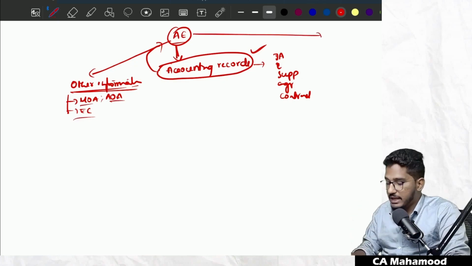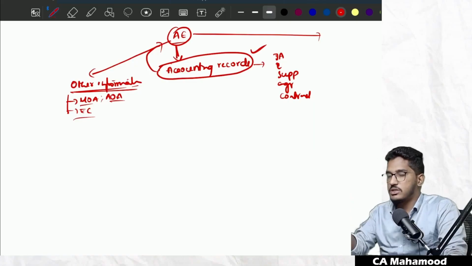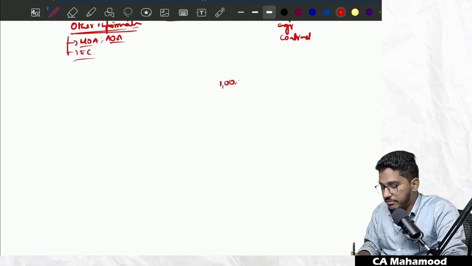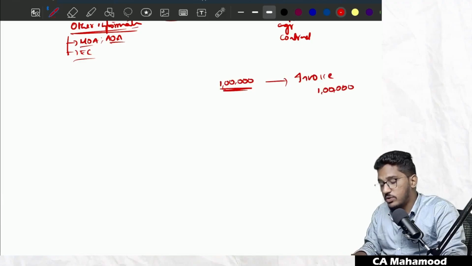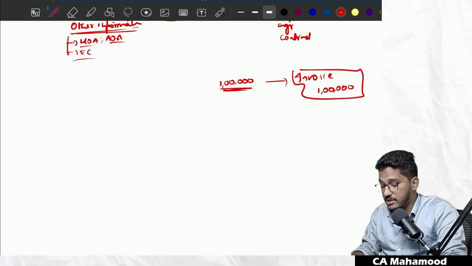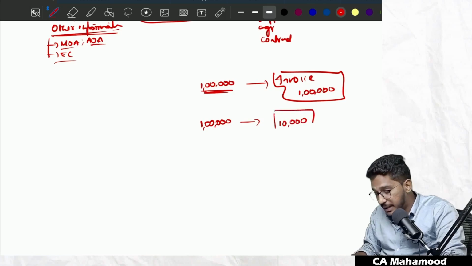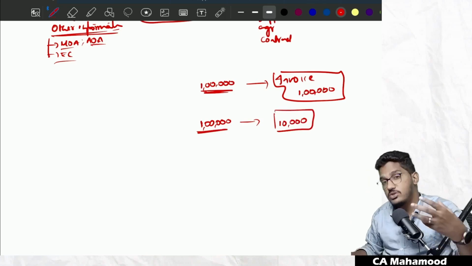And one more thing, guys: when I say audit evidence, do you think it includes only information which supports the books of accounts? For example, if there is a purchase entry written for 1 lakh in the books of accounts, and when I check the invoice, there is also 1 lakh rupees, yes, this is evidence because it supports the books. Assume that when I check the invoice, the amount is only 10,000. Guys, if you pay attention, this is also evidence. This is evidence that the information in the financial records is wrong.